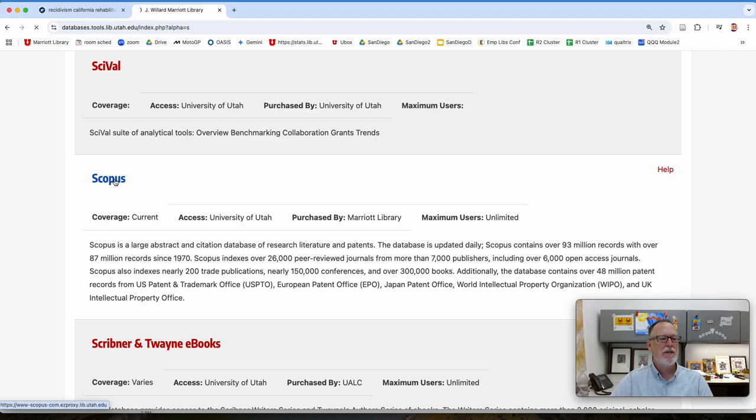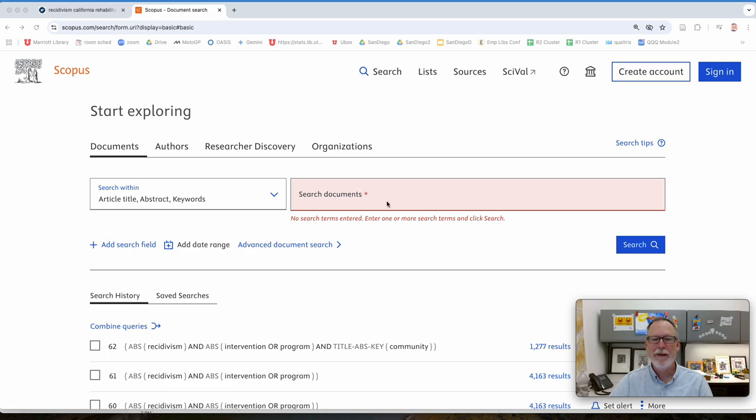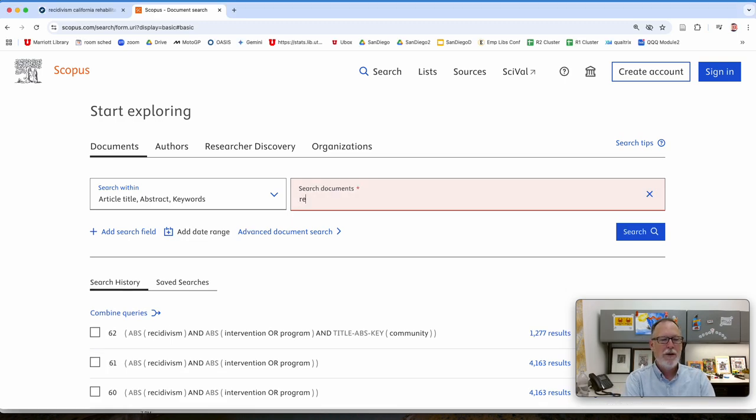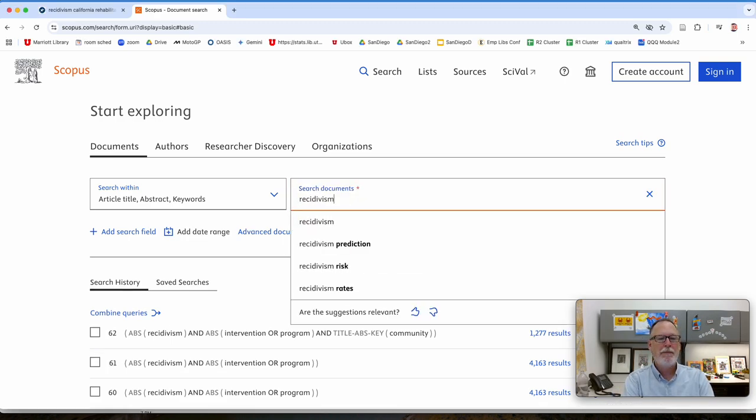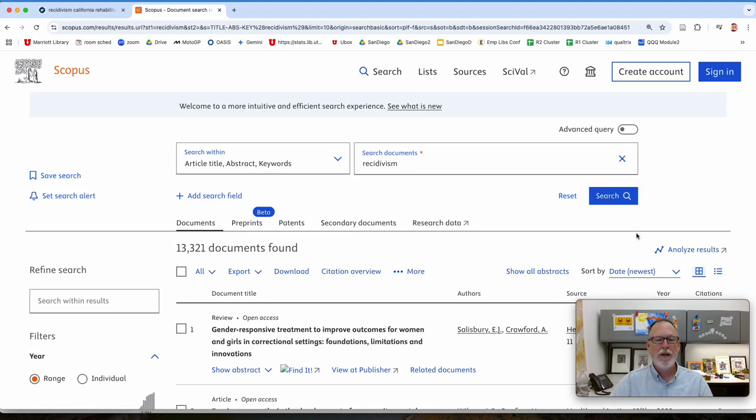So here's Scopus. Let's have my keywords cheat over here. Okay, I'm going to try recidivism. Okay, if you've never used this database before, you could know that this is multidisciplinary, all the way from pharmacological to social sciences to humanities to electrical engineering and everything under that is taught in colleges.